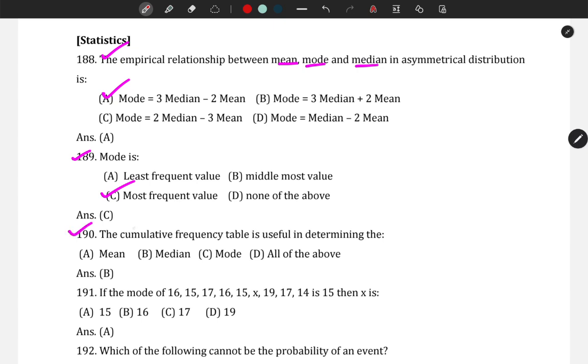Next, the cumulative frequency table is useful in determining median. While calculating median, we make use of the cumulative frequency table. If the mode of this given data is 15, then 15 has to be repeated maximum times. We have 15 once, 15 twice. So to get mode as 15, even this x has to be 15, so that 15 is repeated maximum times and the mode will be 15. So the value of x has to be 15 in order to get mode 15.